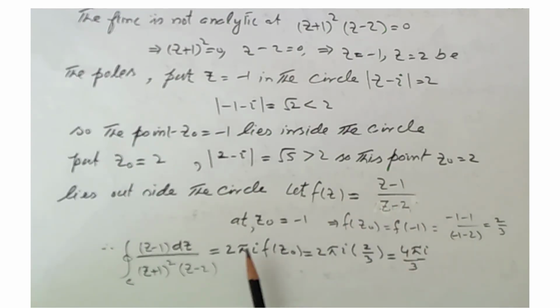Let f(z) = (z − 1)/(z − 2). At z₀ = −1, f(z₀) = f(−1), which becomes 2/3. So by putting f(z₀) = 2/3, we get the integral equal to 4πi/3.